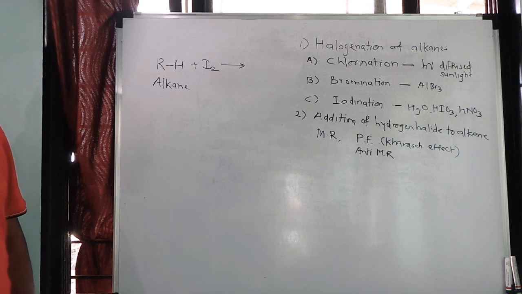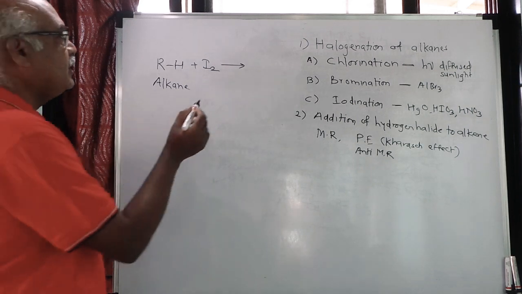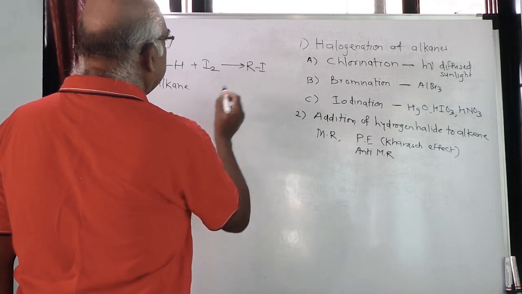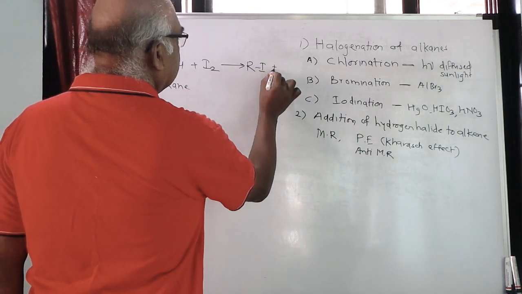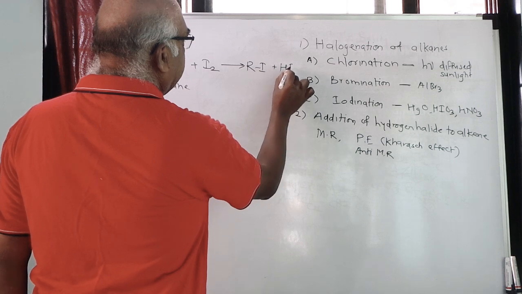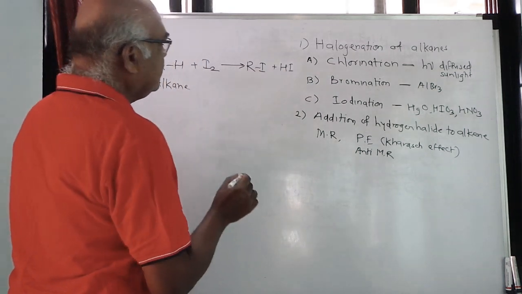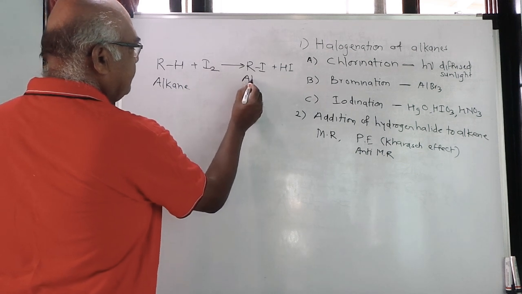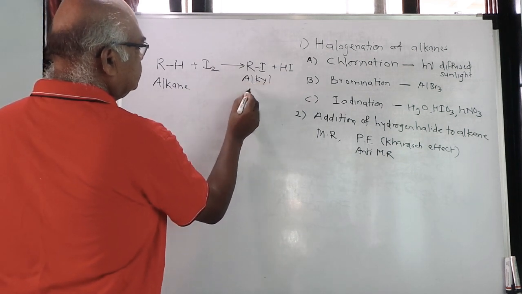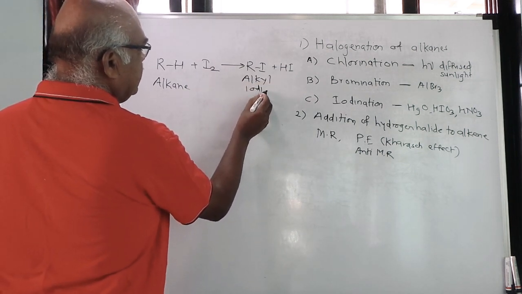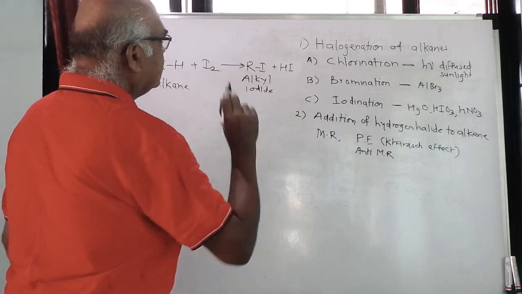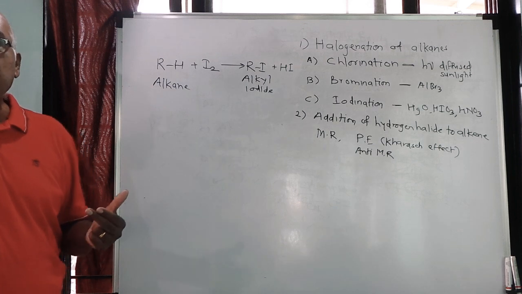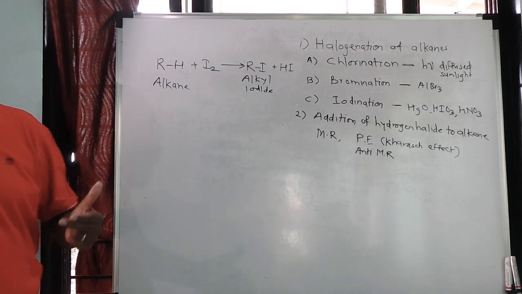When alkane reacts with iodine, the hydrogen atom of alkane will be replaced by iodine, and you will get RI plus HI. So you will get alkyl iodide and hydroiodic acid. This is a theoretical reaction, but practically when we carry out this particular reaction, what happens?